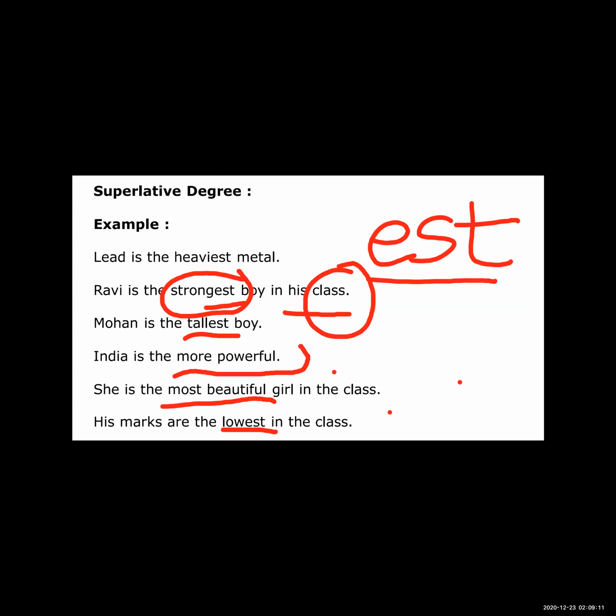Okay, now when we use the superlative degree, so see, when there is a comparison between three persons or more than three persons, at that time we use the superlative degree. Okay, when there is a comparison between three persons or more than three persons, or three things or more than three things, three qualities or more than three qualities, at that time we use the superlative degree.